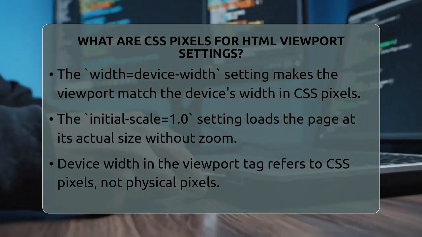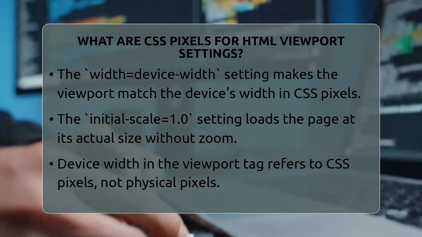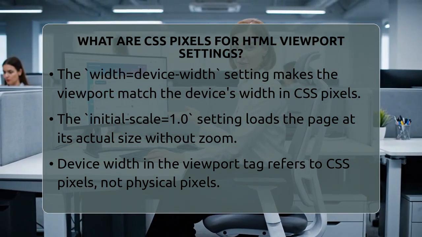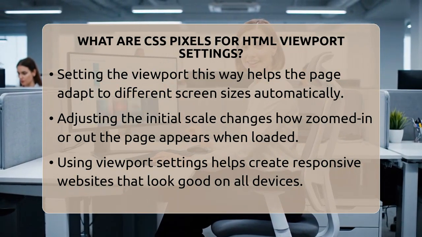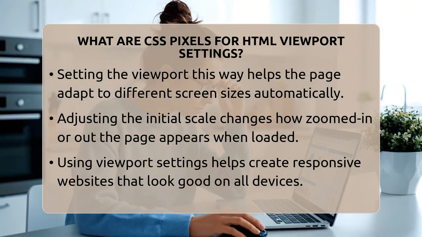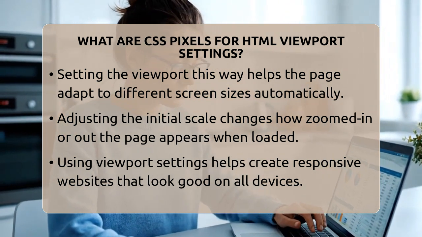The initial scale controls how zoomed in or out the page appears when it loads. A scale of 1 means the page is shown at its actual size. If you change the scale to a higher number, the page zooms in, making everything appear larger. If you set it lower, it zooms out, fitting more content into the view.